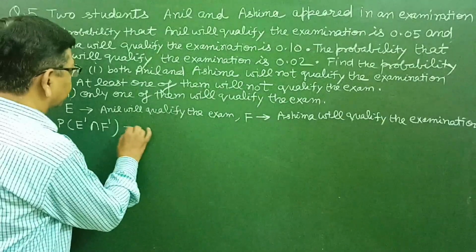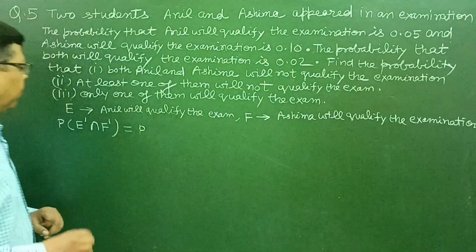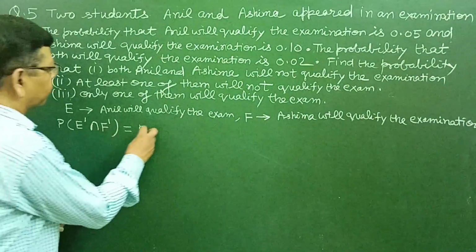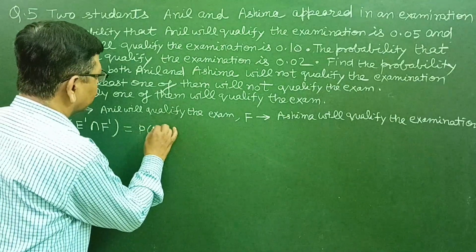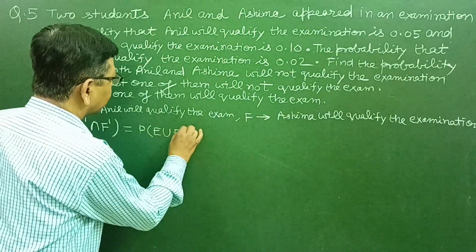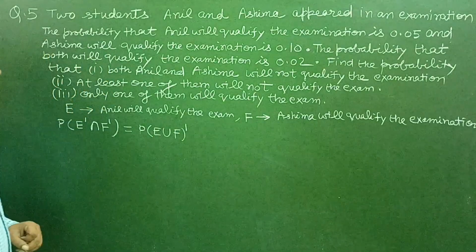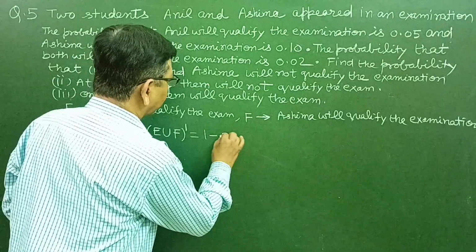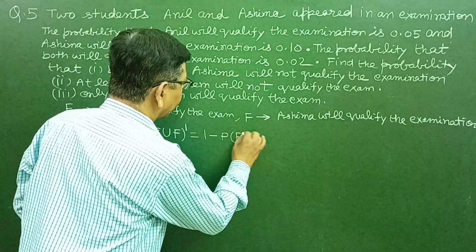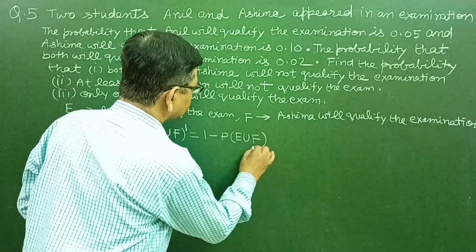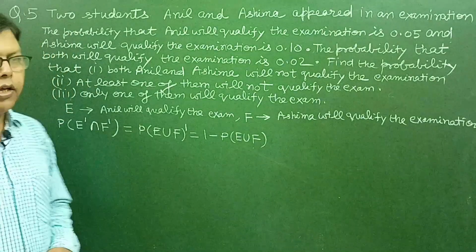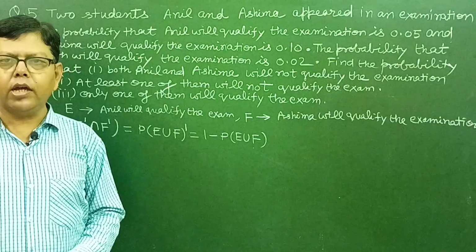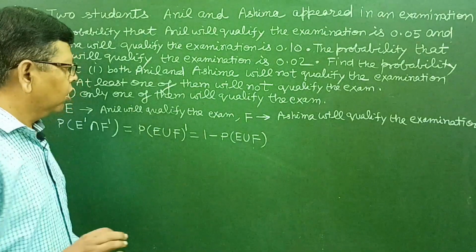So this is equal to, by De Morgan's law, we can write E complement intersection F complement is equal to the complement of E union F, and this is equal to 1 minus probability of E union F, because probability of A complement is equal to 1 minus probability of A.